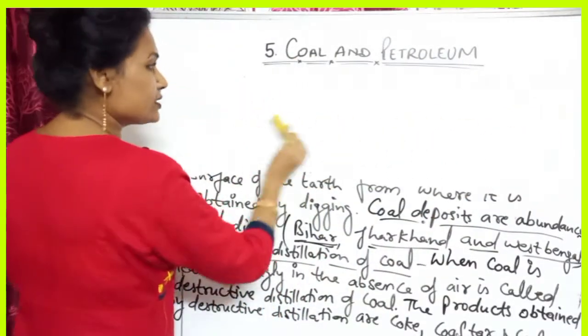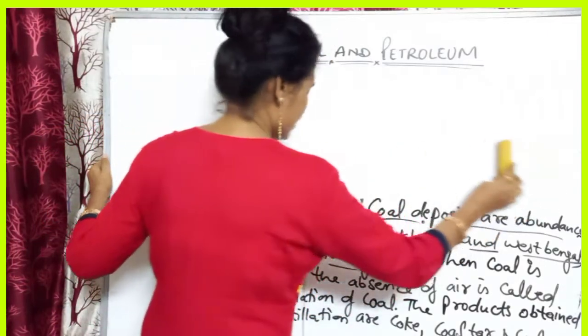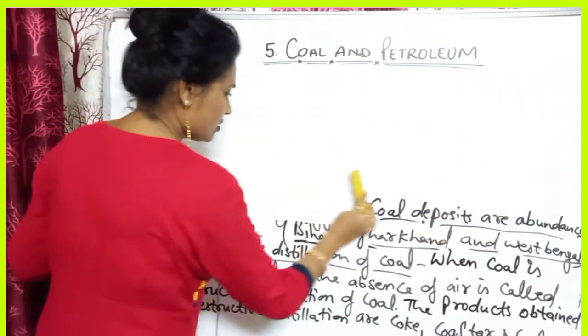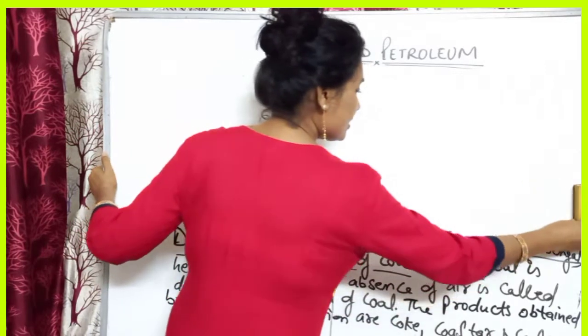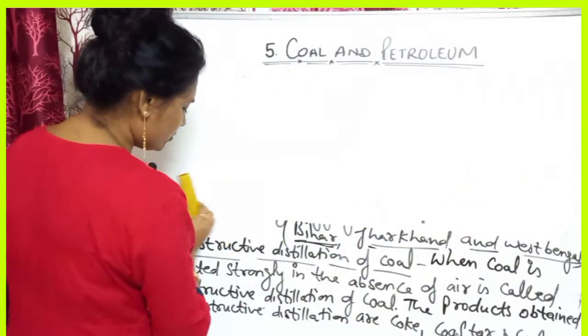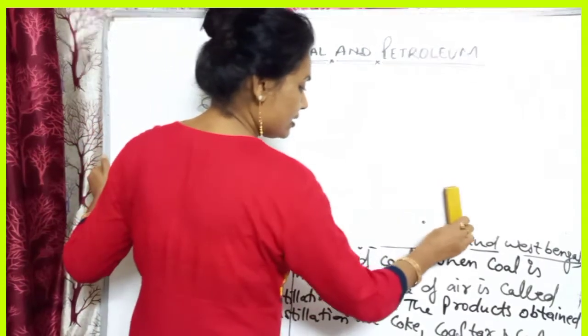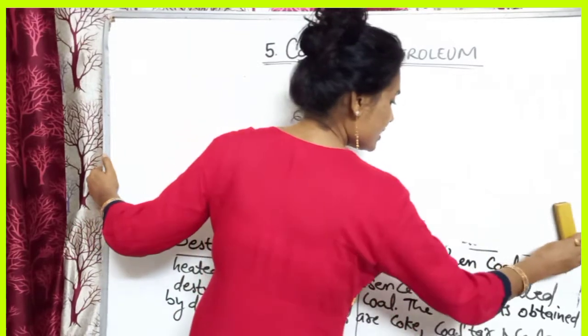Please write these notes. If you have not written them, pause the video and write the notes. Name the places in India where coal deposits are found: Bihar, Jharkhand and West Bengal.